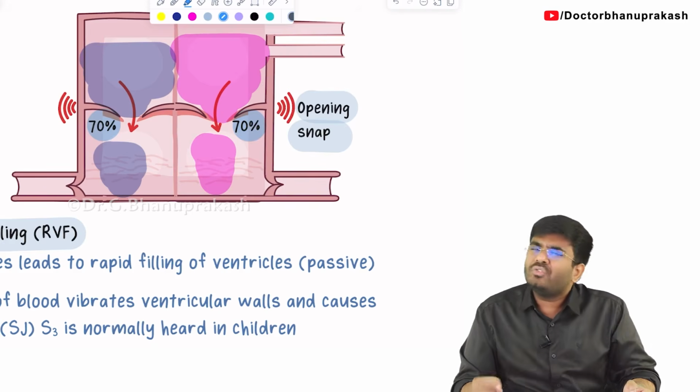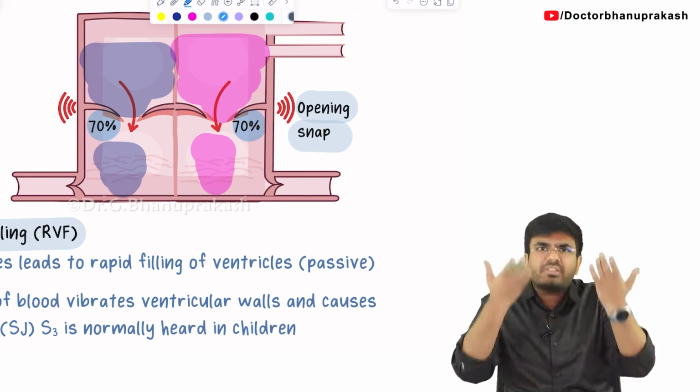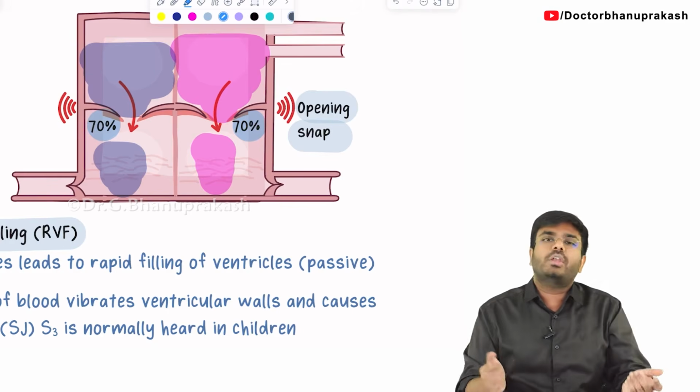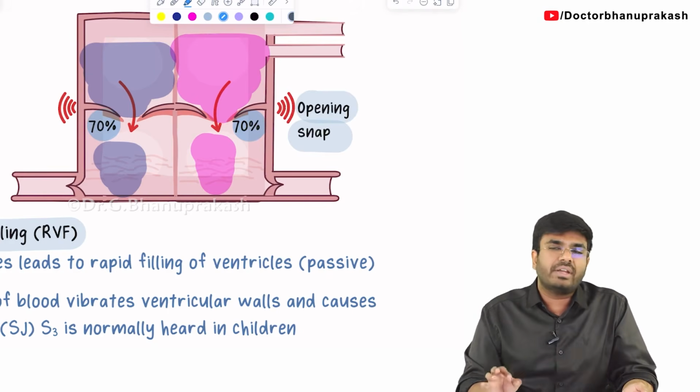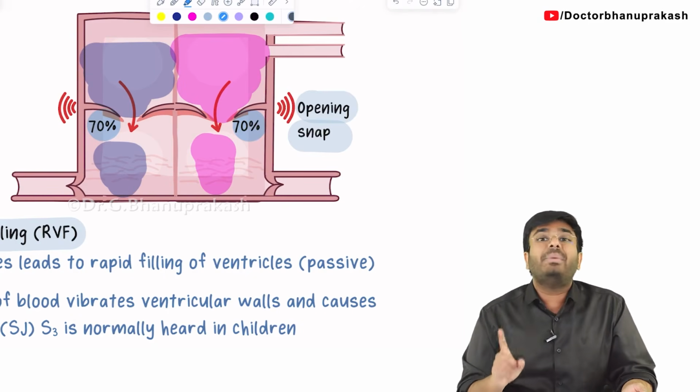Tell me, is it active filling or passive filling? This is passive filling. Just because of the gravity, it is falling down. So you can call it passive filling. 70% of the ventricles are filled passively during rapid ventricular filling.